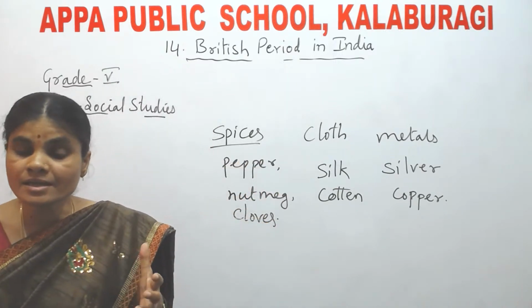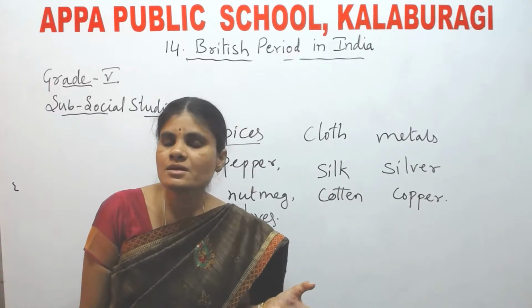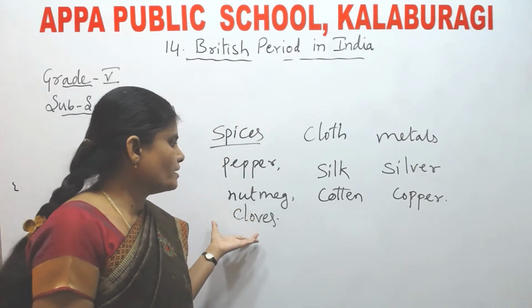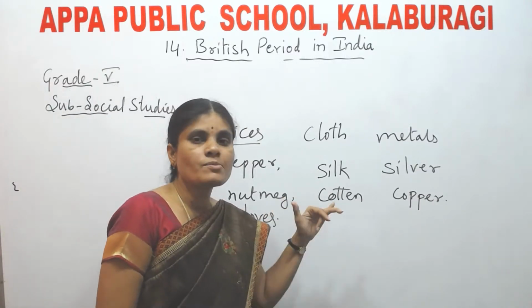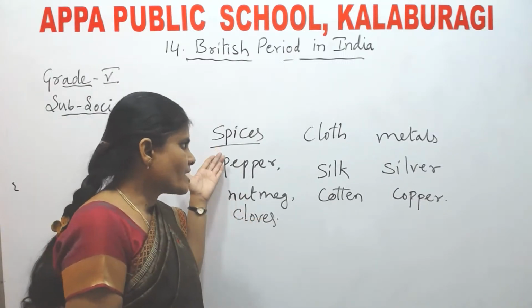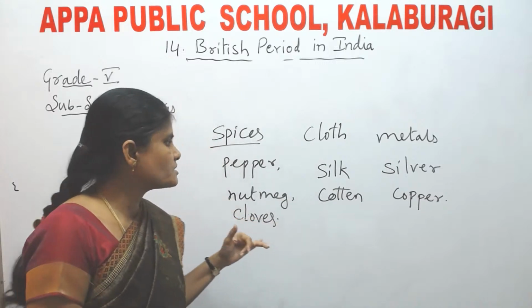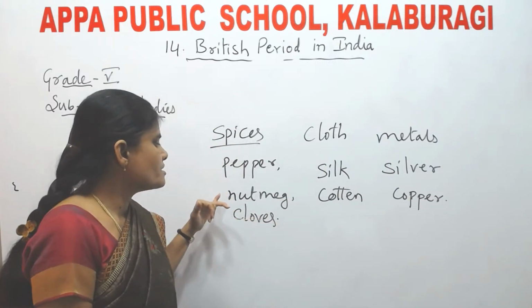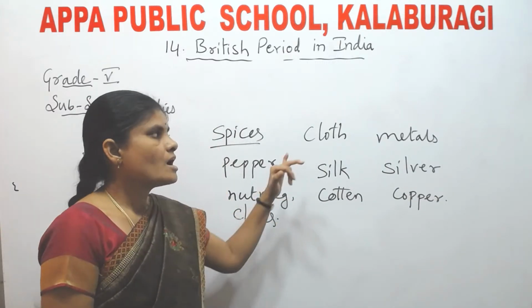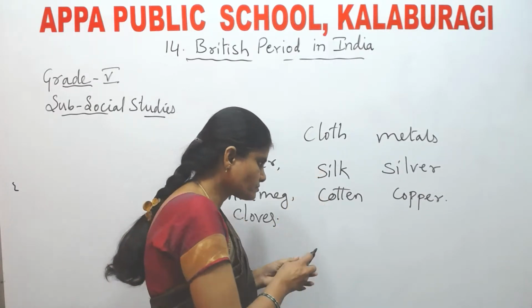Okay, once again I'll repeat. What are the materials the Europeans got from India? They got spices, cloth, and metals. Under spices, they got pepper, nutmeg, and cloves. Under cloth, they got silk and cotton.